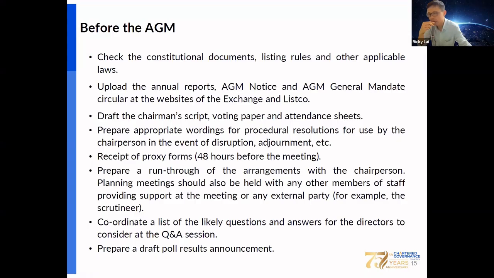After dispatch of the proxy form, 48 hours before the meeting, the company should receive all the proxy forms. Even though the member cannot attend the AGM, the proxy can ask for, and on behalf of their members, attend and vote at the AGM. Also prepare a briefing with the chairman. Meetings should also be held with other members of staff who can provide support at the meeting, or even engage any external party, for example, scrutineers or some PR firm may be employed.